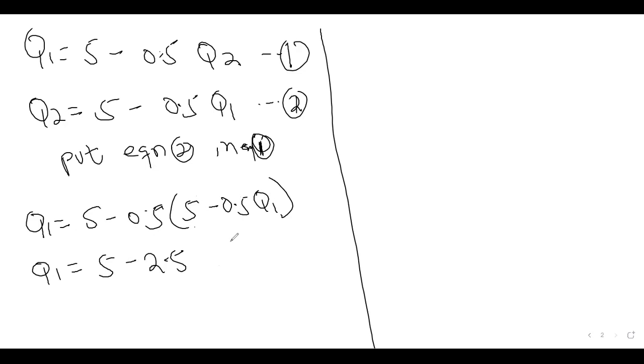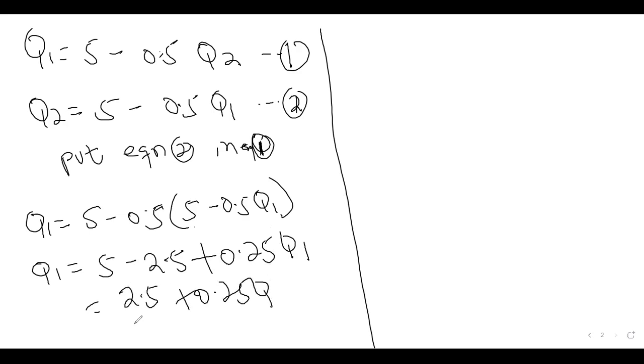Then negative 0.5 times negative 0.5 gives plus 0.25 Q1. So let's summarize: 5 minus 2.5 is 2.5, plus 0.25 Q1.